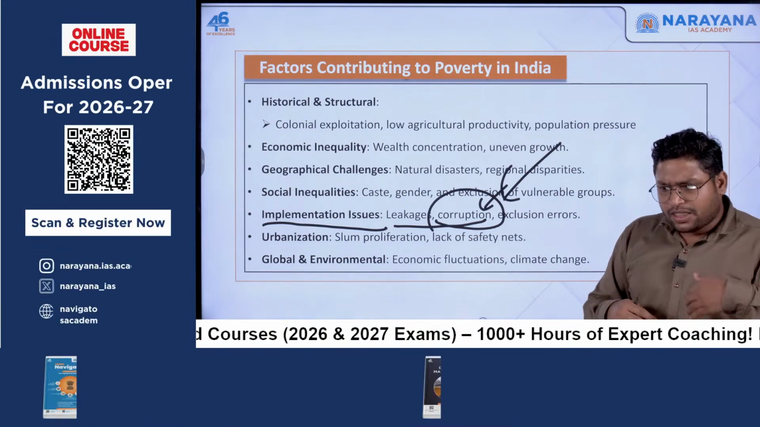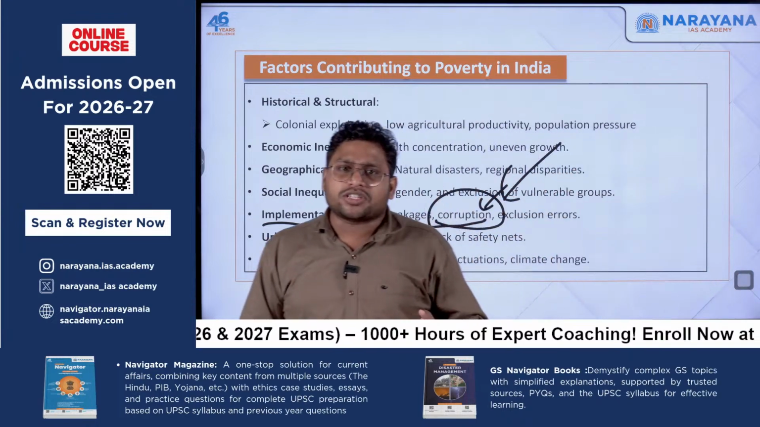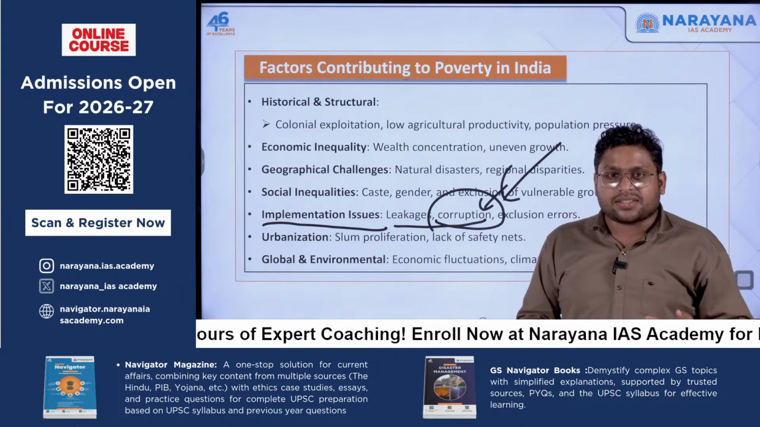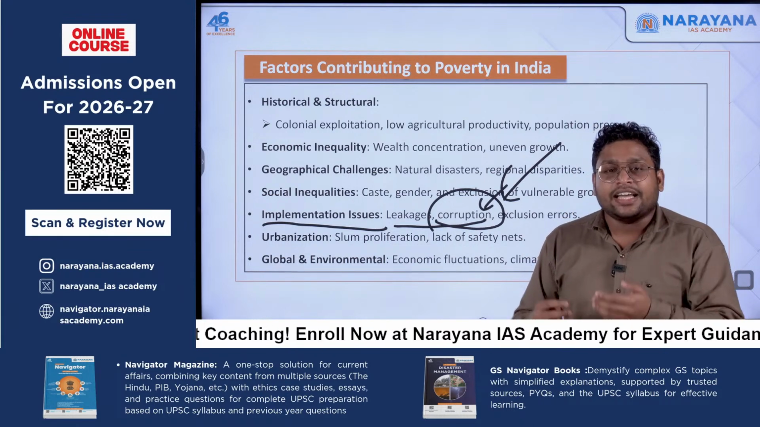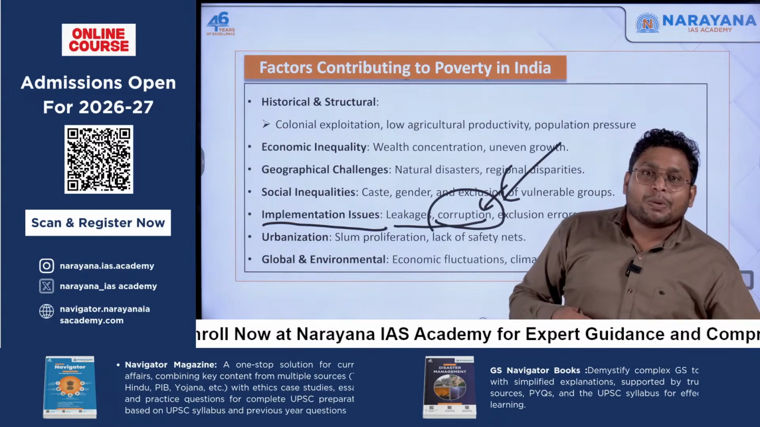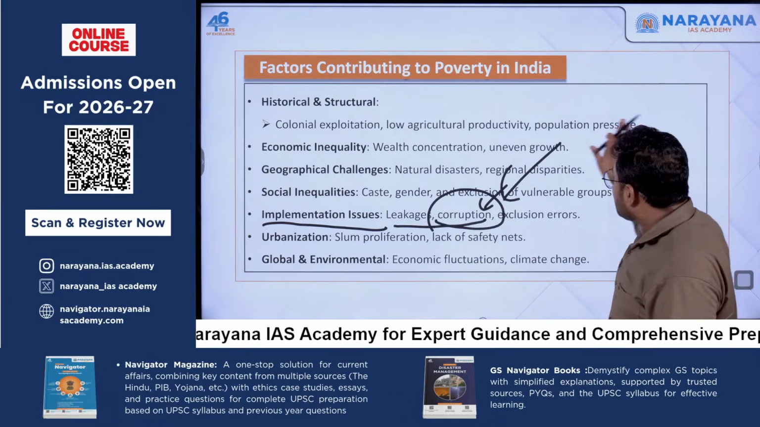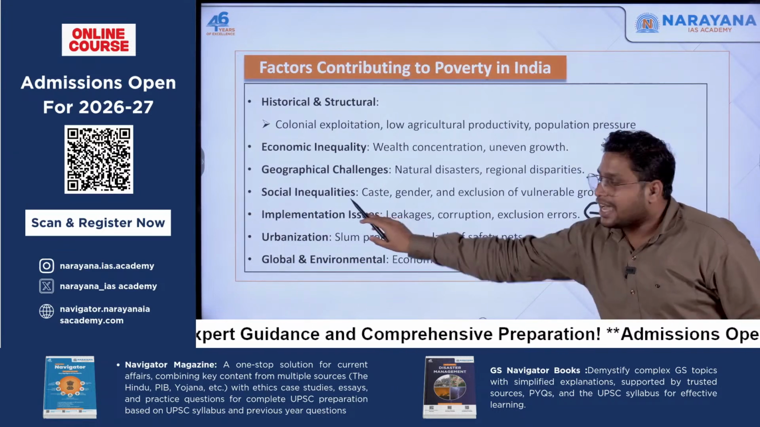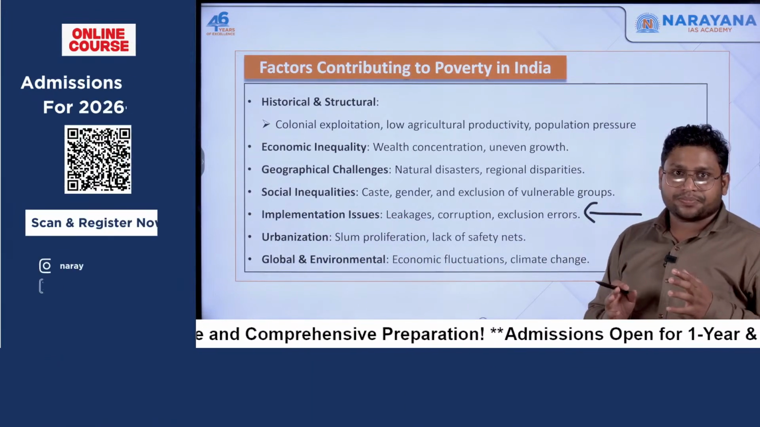Many times when the bureaucracy is implementing any policy, the persons who are supposed to be beneficiaries are not listed rightly in that particular list. Rather, bogus people are there. So this is called exclusion errors, which is a major problem we face as part of implementation issues.